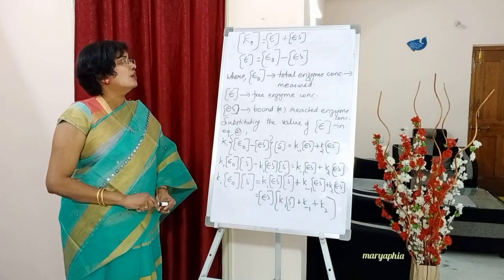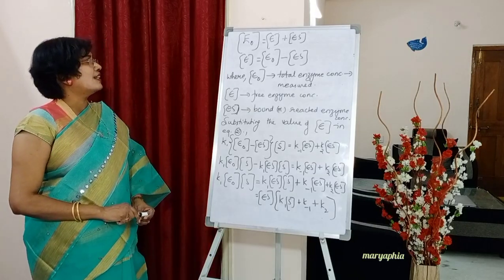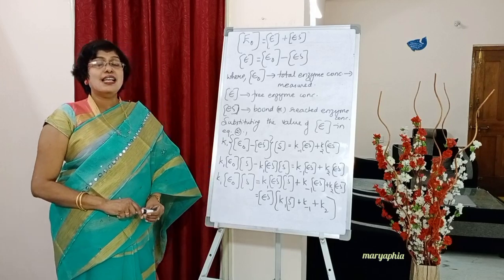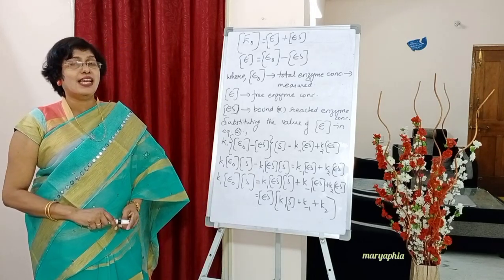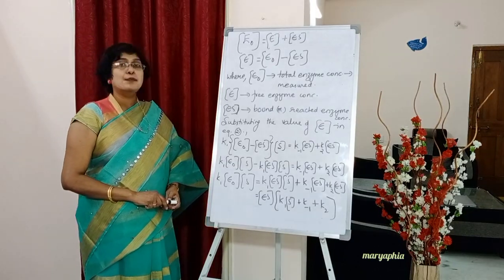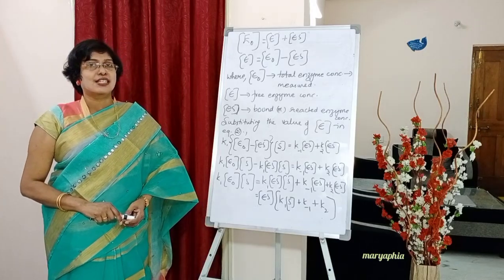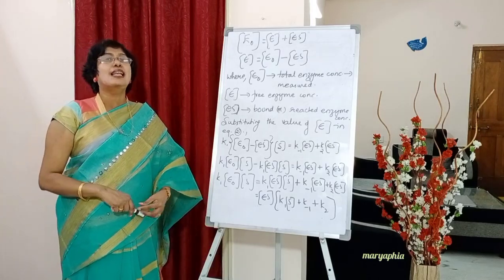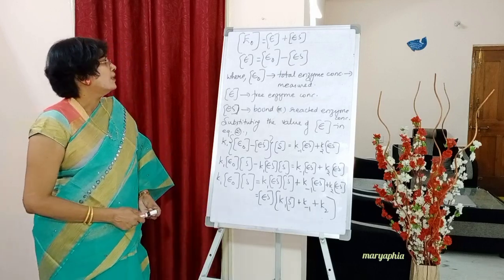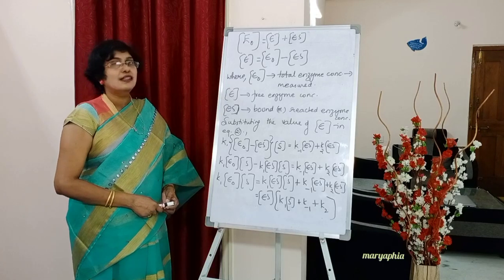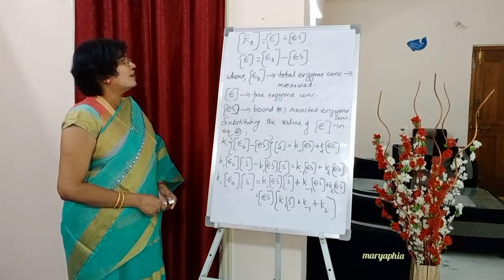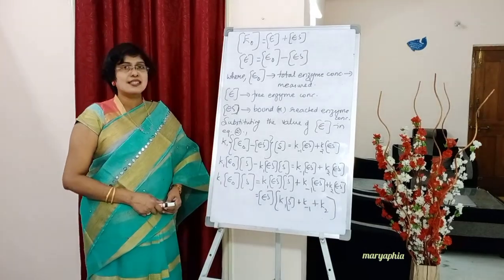Till now you know E concentration and ES concentration. So what is this E naught concentration? This is the total enzyme concentration, students. It is equal to free enzyme concentration plus enzyme substrate concentration. These two give us the total enzyme concentration and it can also be measured. From that equation we can write E concentration is equal to E naught concentration minus ES concentration.